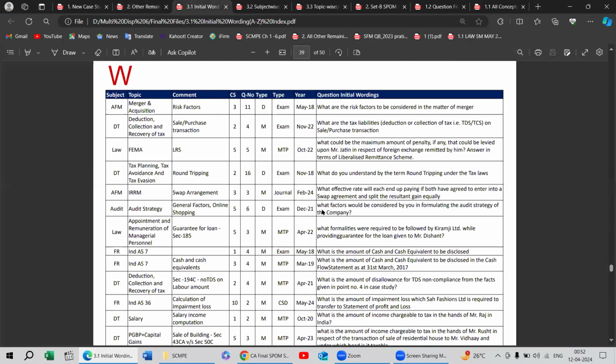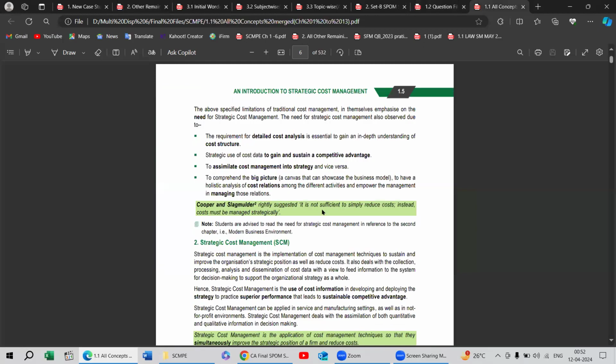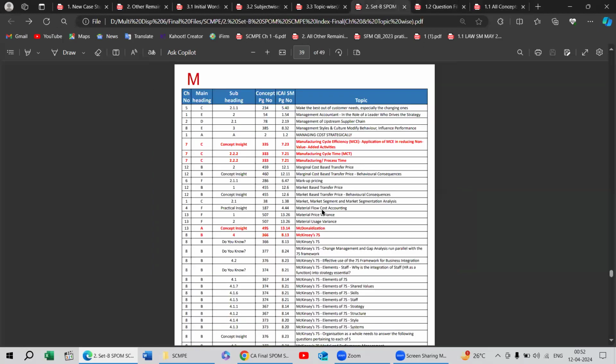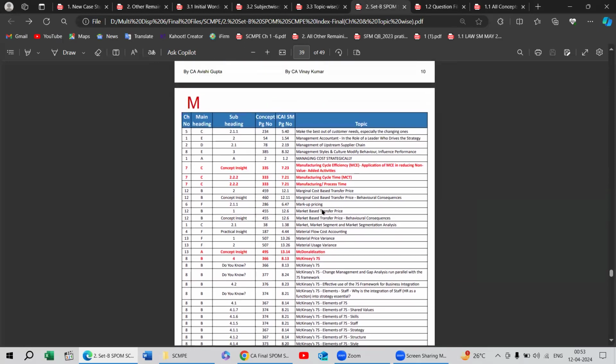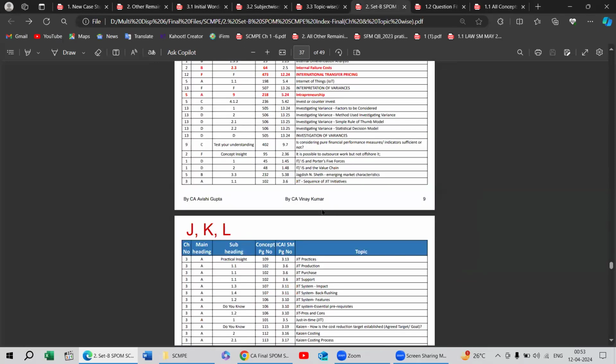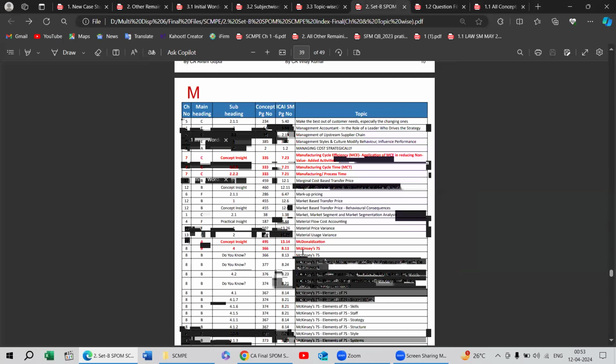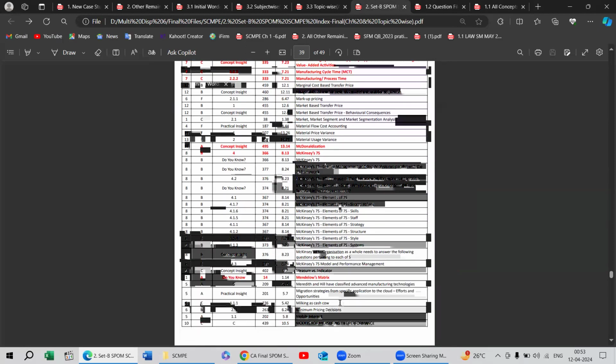So we directly jump onto this index that is here, and topic wise, because you do not know on which chapter the McKinsey 7S is there. So directly move on to M. M starts from here only, and McKinsey 7S. And I've kept this as bold also, because McKinsey 7S is very important. So directly jump onto this McKinsey 7S here.